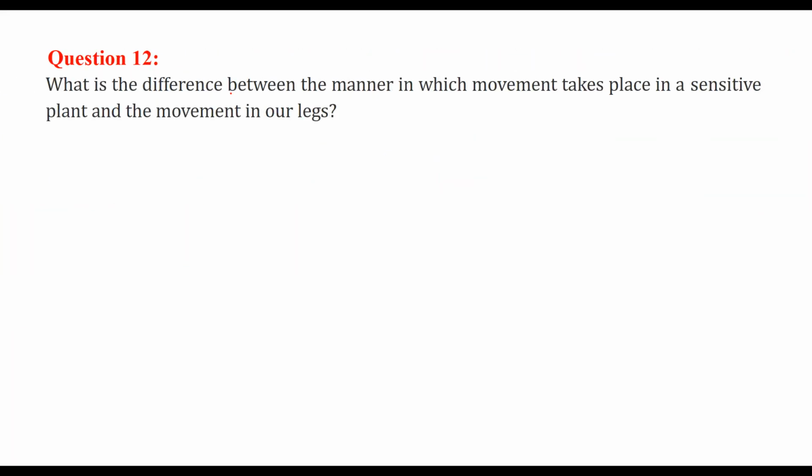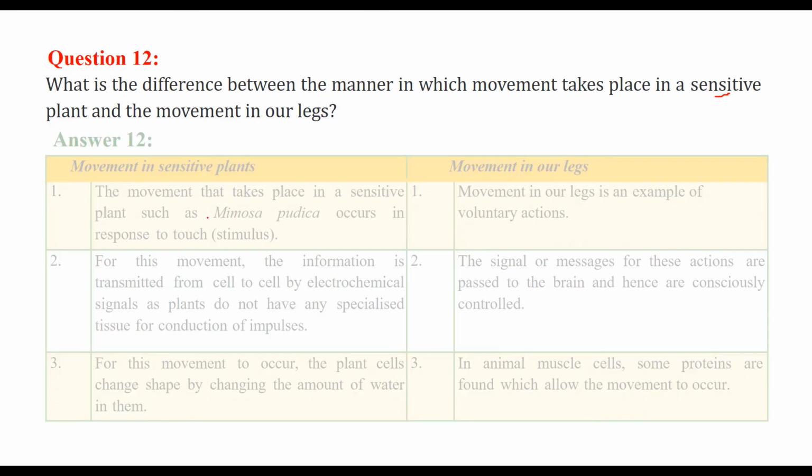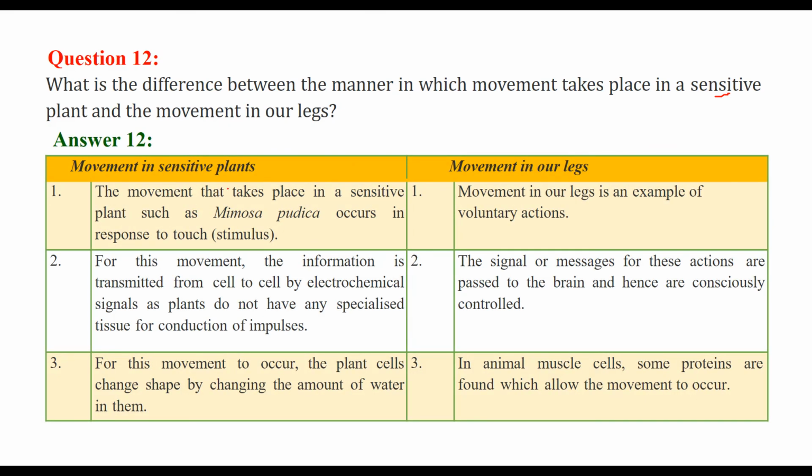What is the difference between the manner in which movement takes place in a sensitive plant and movement in our legs? So we have to differentiate between plant and animal. First, take sensitive plants, like Mimosa pudica. When you touch it, it is a stimulus, and in response to the touch, or when any animal touches it, it does something. The movement of our leg when we walk is a voluntary action, right?